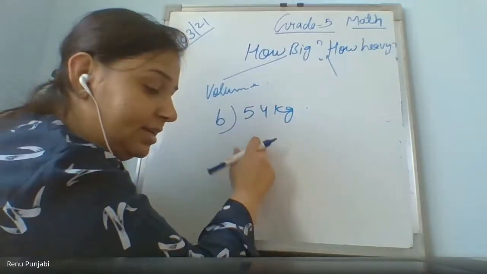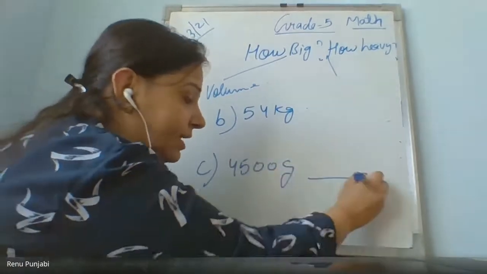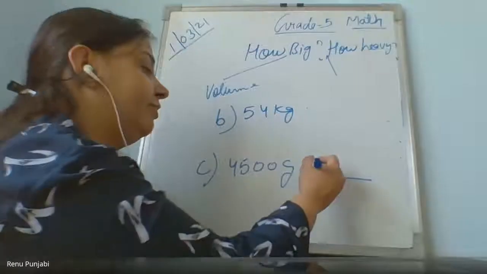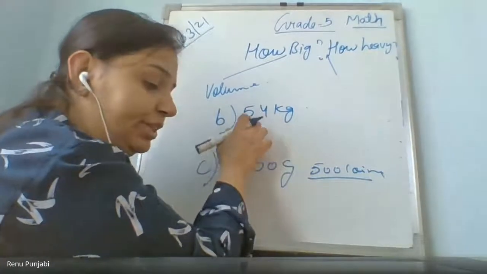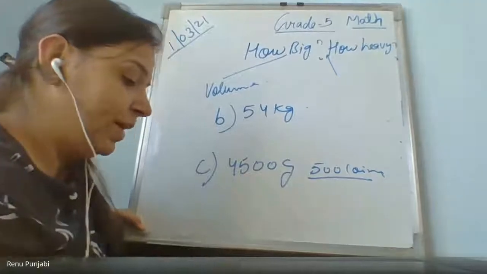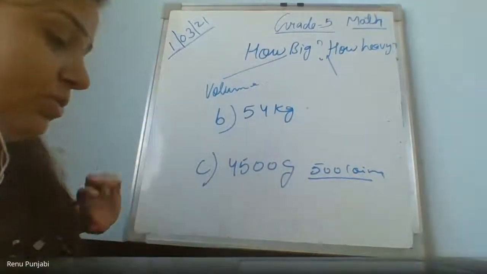How many coins? Next is C. 4500 gram. How many coins? Ma'am, 500 coins. Okay. Find the answer for this also. This way you need to find the answer of D and E also.